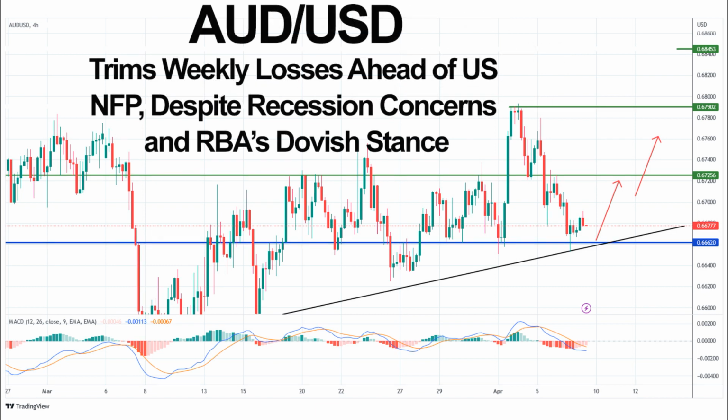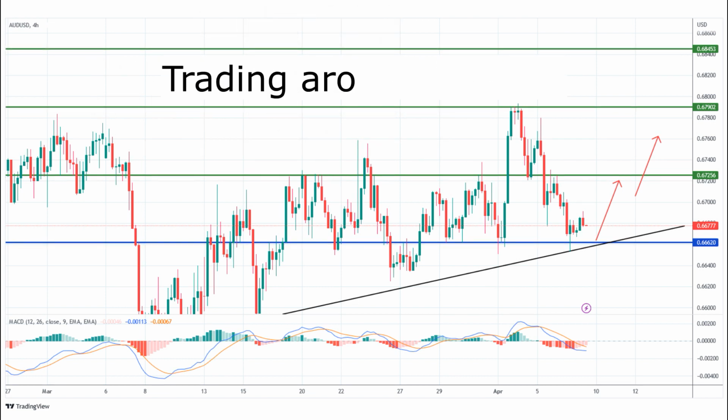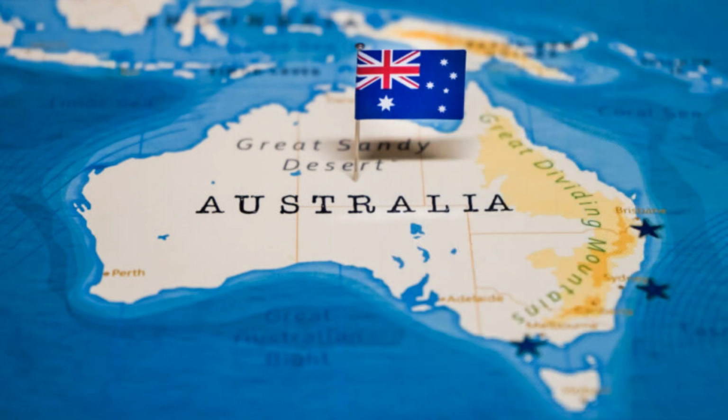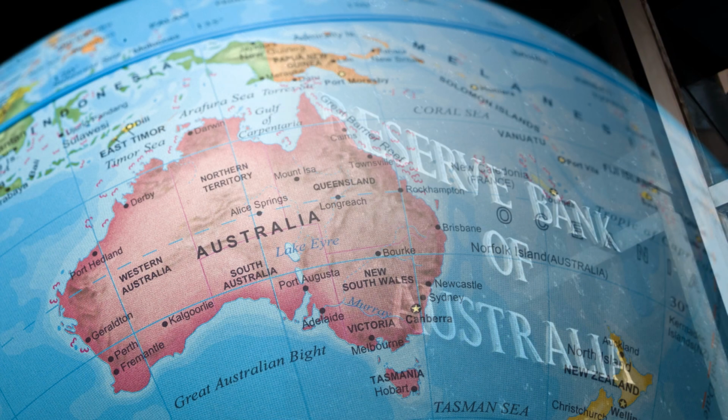The Australian dollar US dollar is reducing its weekly losses, trading around 0.6680, as market participants anticipate the US non-farm payrolls during a slow Good Friday session. Consequently, the Australian currency pair registers its first daily gains in 4 days, supported by positive news from China, Australia's key trading partner. Nevertheless, the Reserve Bank of Australia's dovish stance, combined with recession concerns, puts downward pressure on the Australian dollar-US dollar exchange rate.